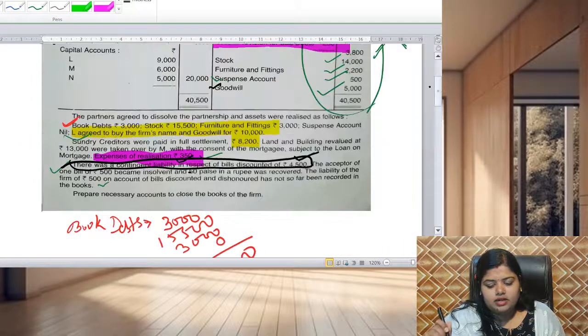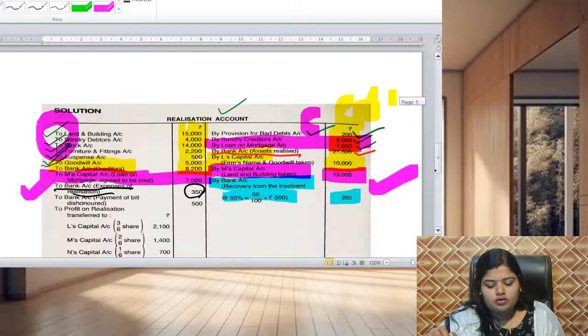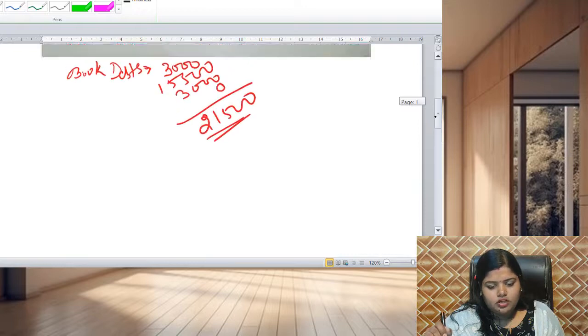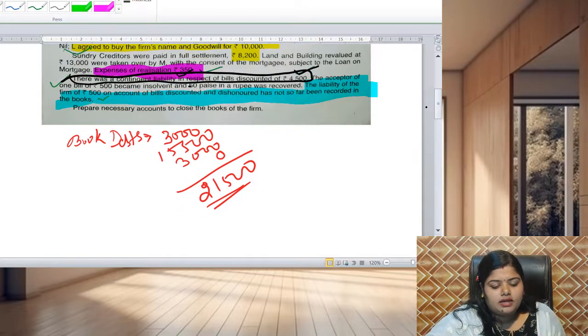Next, coming to the next point, the liability of the firm of rupees 500 on account of bills discounted dishonored has not so far been recorded. Our firm had paid a bill of rupees 500, but now it was dishonored.